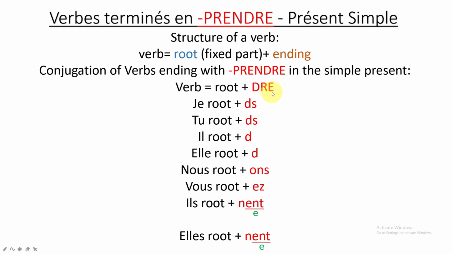If I'm removing DRE from the verb, I will get some letters and then PREN. So to this N, I need to add an extra N, then put ENT. Anyway, you'll understand it during the exercise. So ils plural, root plus NENT. This one is very important. So DS, DS, D, D, ONS, EZ, NENT, NENT.